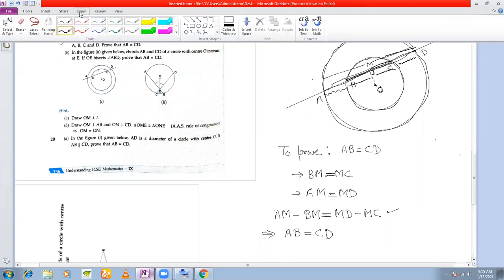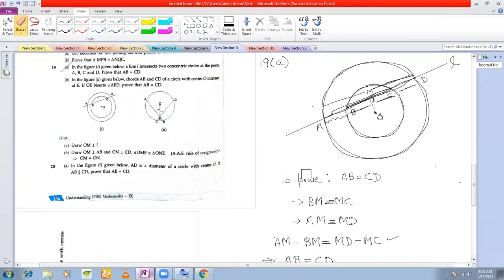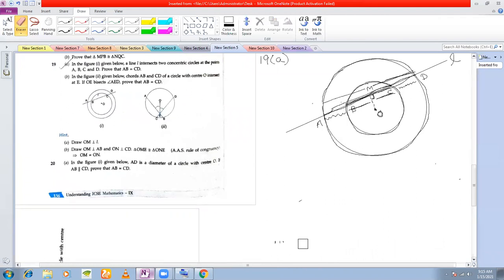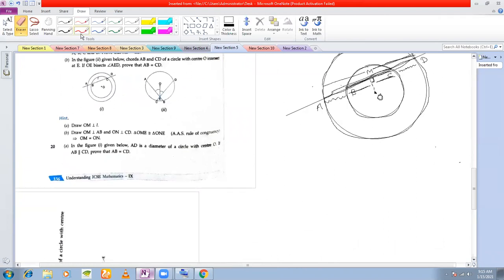So we'll start by saying that draw OM perpendicular to L, the line L, because this is what we are calling this line L. Now BC is a chord of the circle with center O, right?